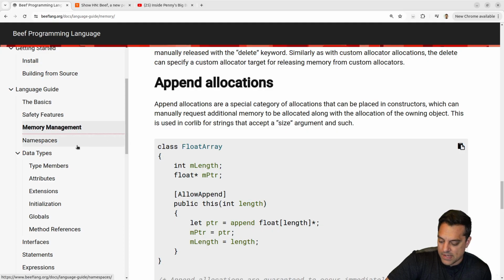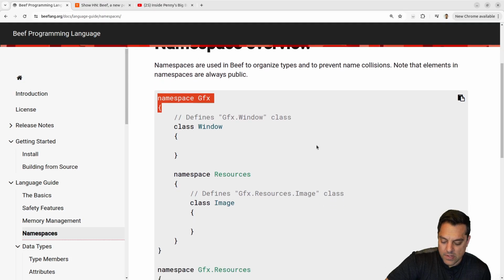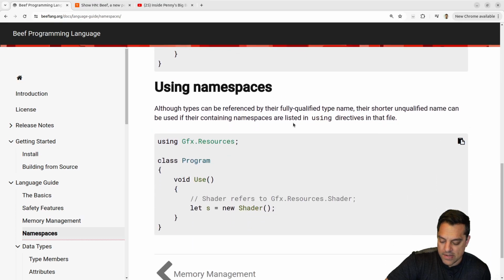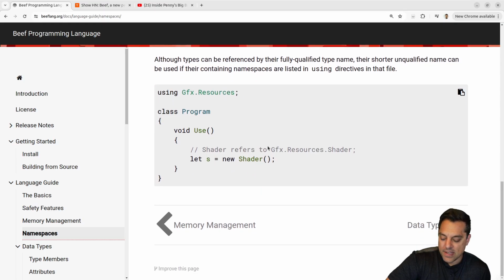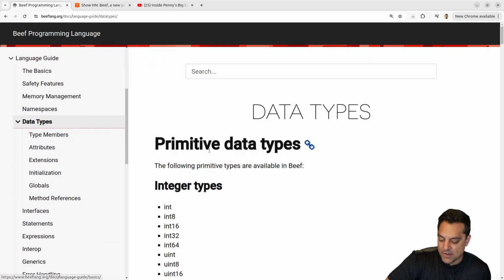Okay, let's see what else we got here. I want to look at the language a little bit. So namespaces. Okay, so you've got your classic namespace here that you can set up. I like that. And then you can reference them by using. Okay, so this is very C#-esque, as is the influence of the language here. Okay, let's go into some of the data types.